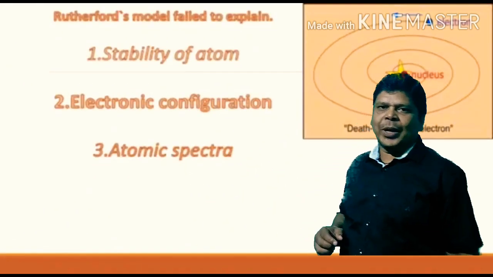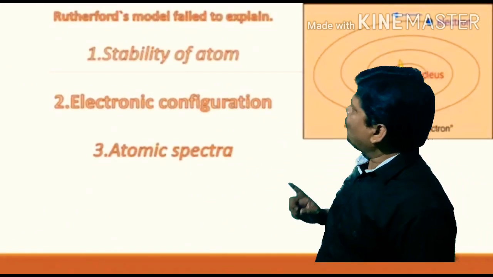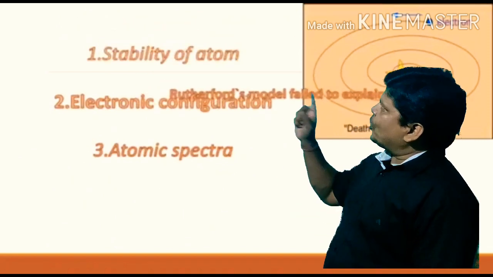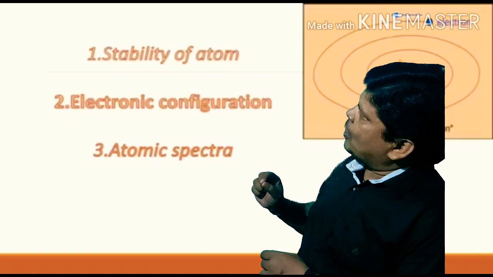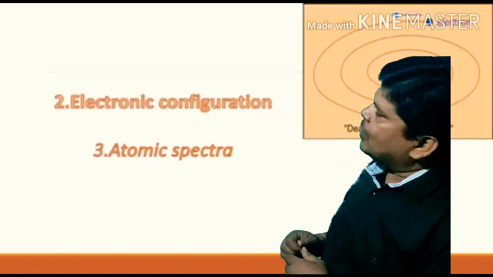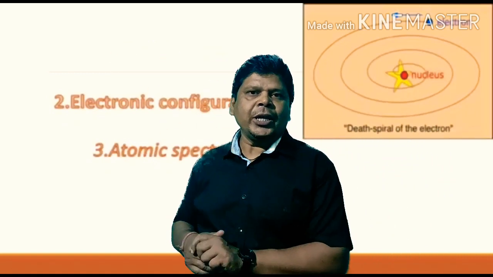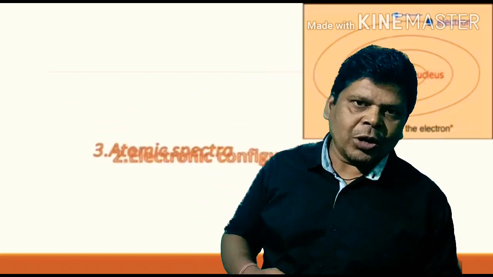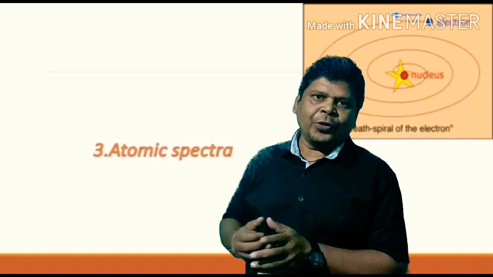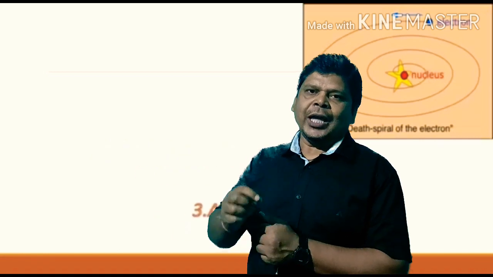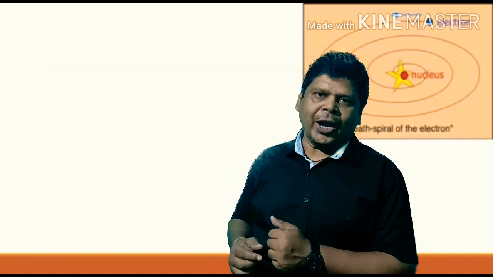Rutherford failed to explain the stability of atom and electronic configuration. This model also failed to explain atomic spectra. Therefore, a new theory is introduced, that is Bohr's model of atoms.